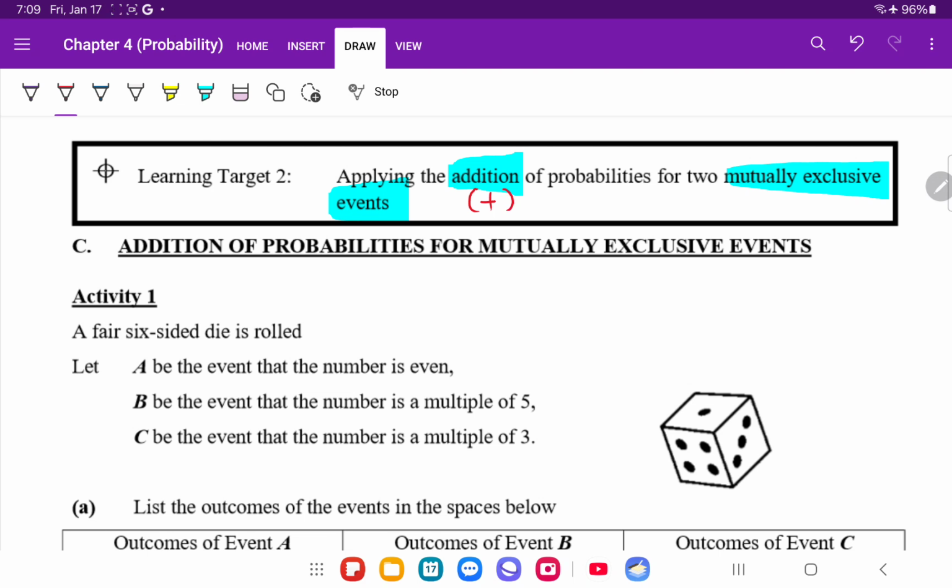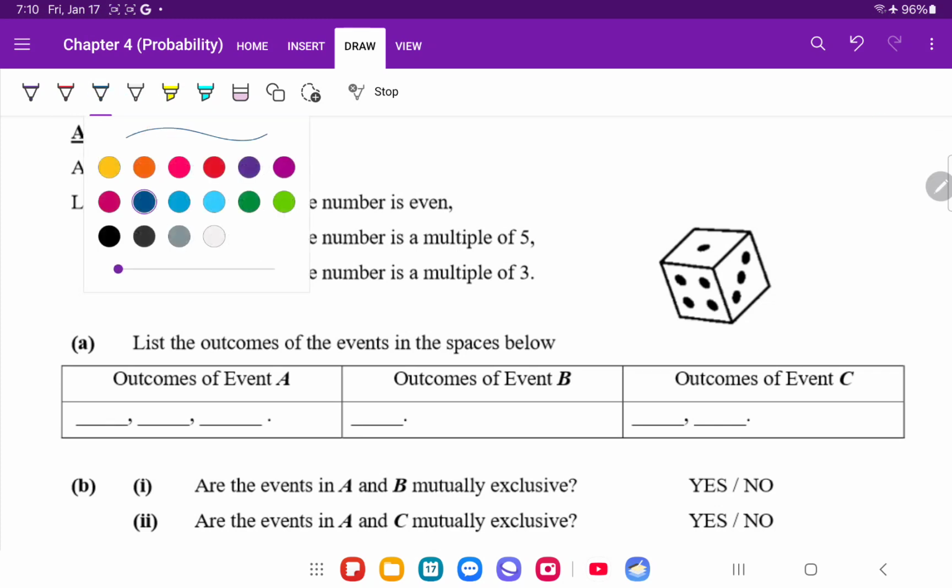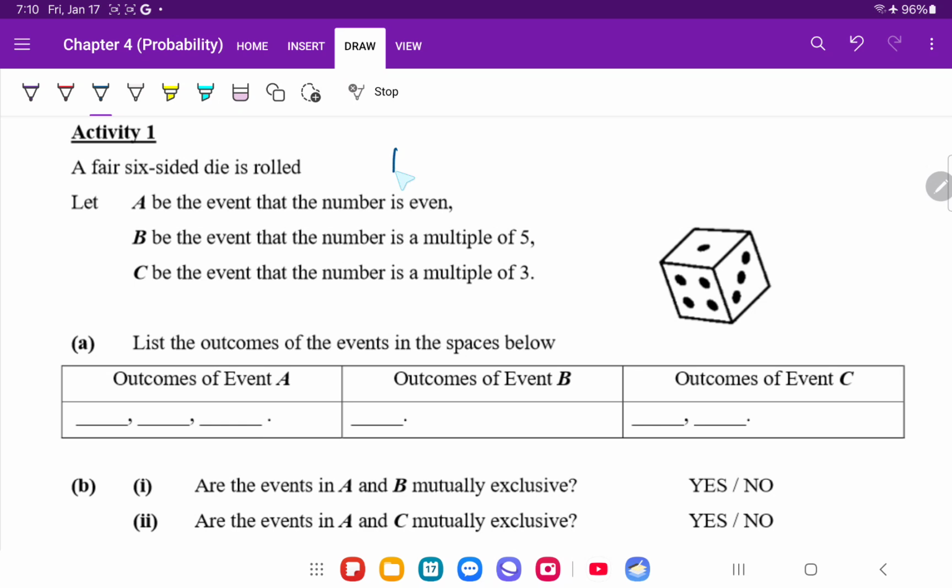Now in the activity 1 that you see below, a fair 6-sided die is rolled. Event A happens when the number that shows up is even. Event B, when the number is a multiple of 5. And event C, when the number is a multiple of 3. Now what are the possible outcomes for event A occurring? The possible sample space consists of the numbers 1, 2, 3, 4, 5, and 6. Now for event A to occur, you need to choose a number that is even, and that means we are considering the outcomes 2, 4, and 6.